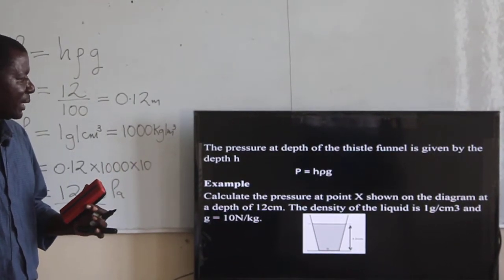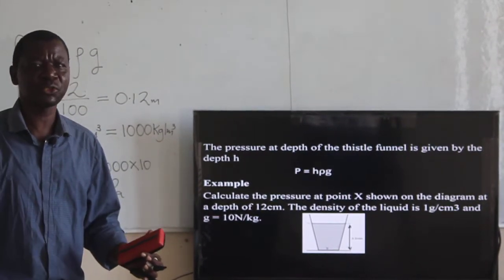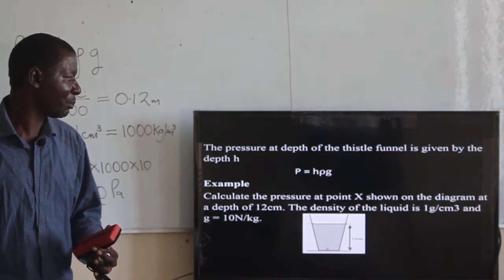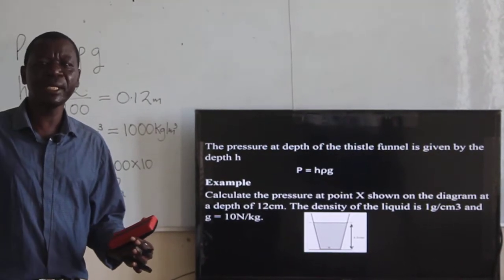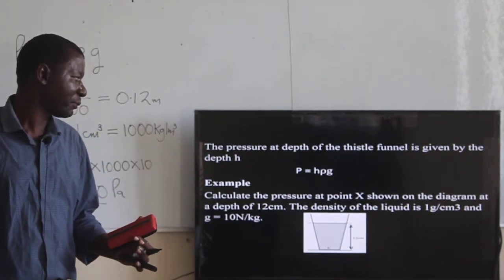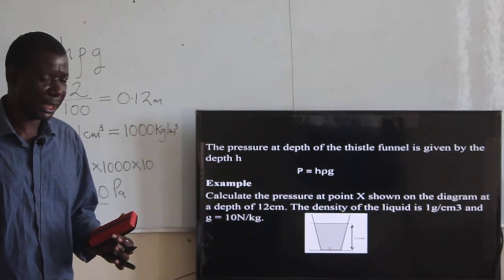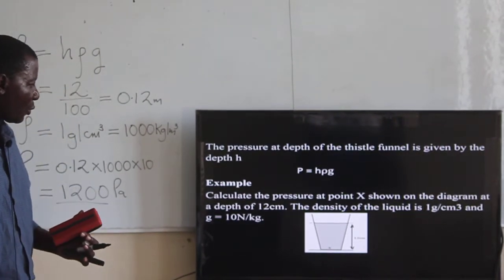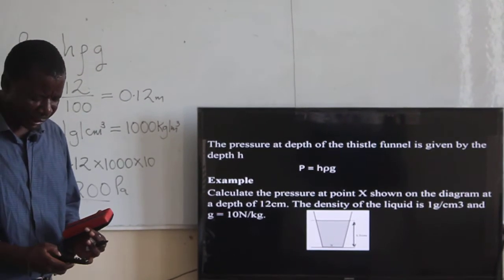The height should be in SI unit. If it is given in centimeters, then you have to change to meters. The density should also be in SI unit, so that if you are given grams per cubic centimeter, you calculate in terms of kilograms per cubic meter, and then the G will always be given as a constant.